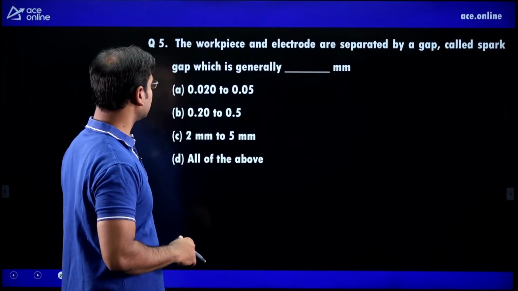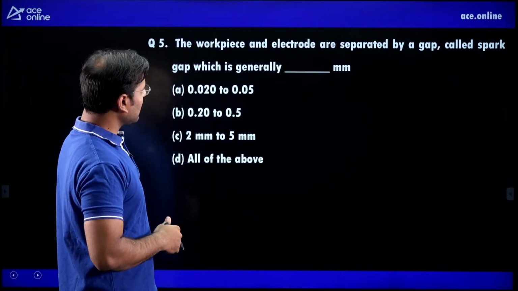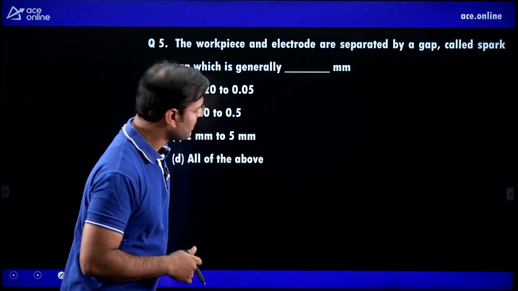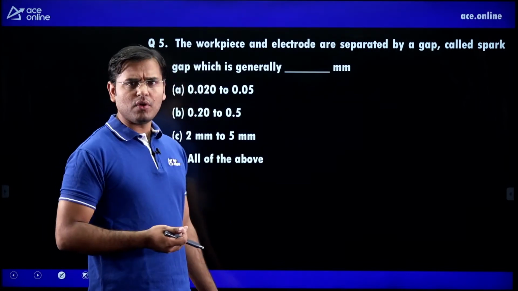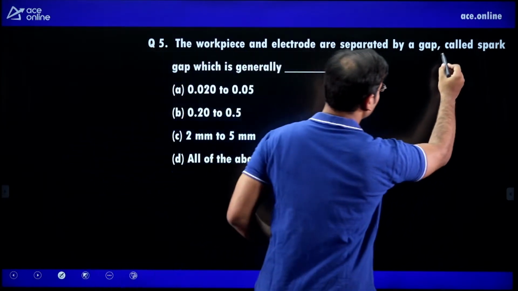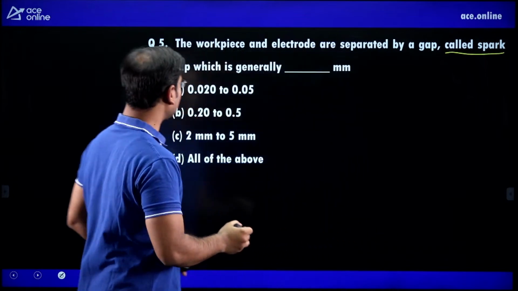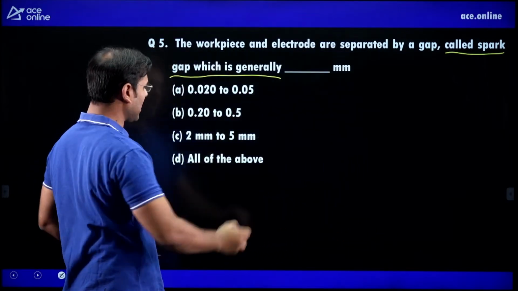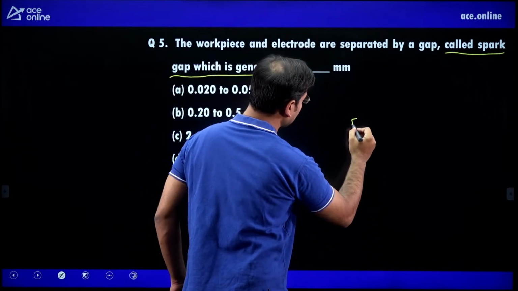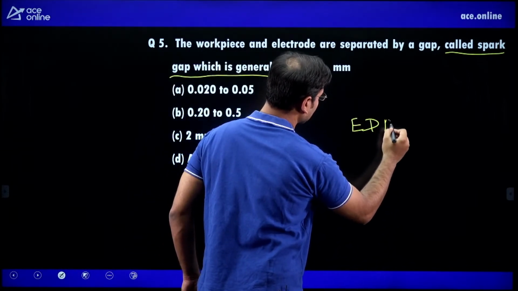Now see next. The workpiece and electrode are separated by a gap, called spark gap. Where is the spark going to happen? In which method out of 7 is the spark there? Tell me fast. There is only one, EDM, electric discharge machining.